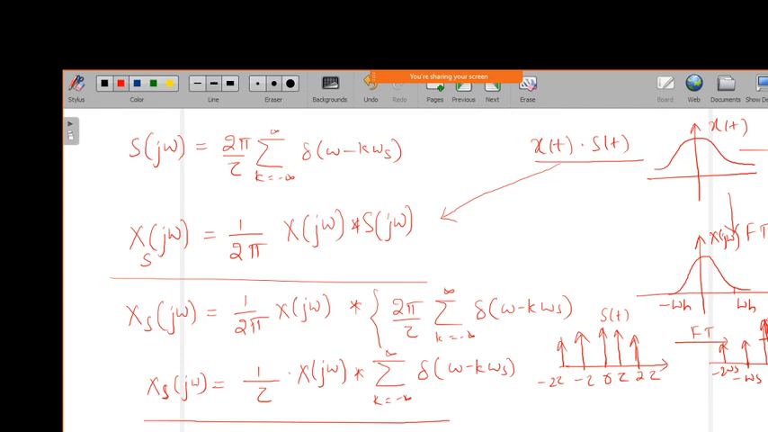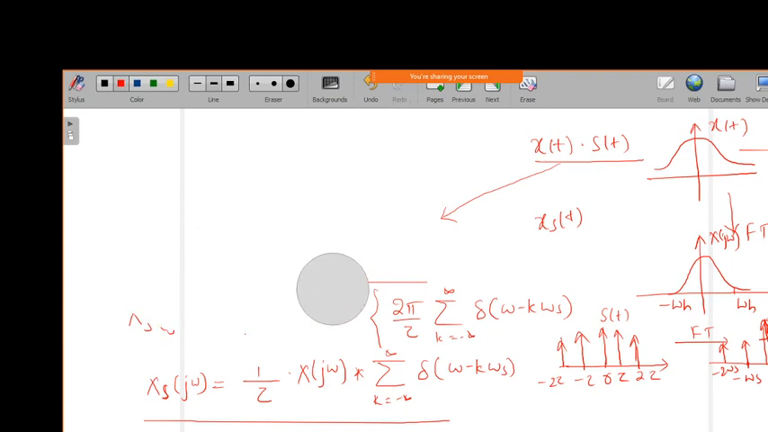Now what we need to do is multiply x of t and s of t. Similarly, in the frequency domain you have to convolve X of j omega and S of j omega, so that you get the complete Fourier transform of the sampled signal. If you do that, you will get this, and you can see it in the pictorial representation.